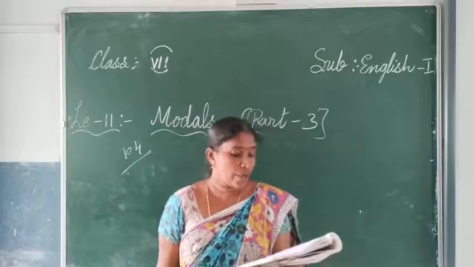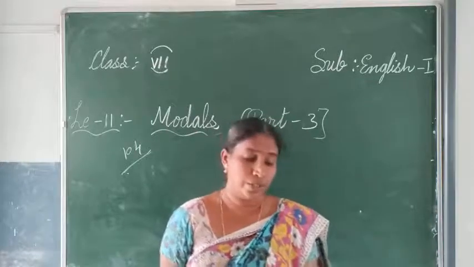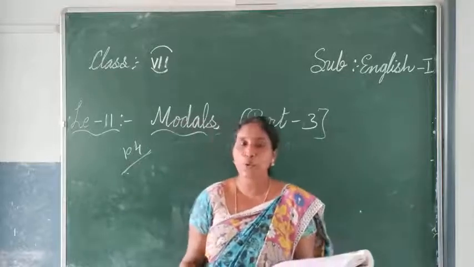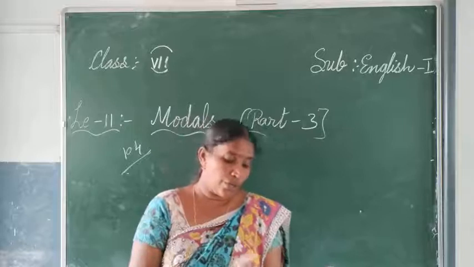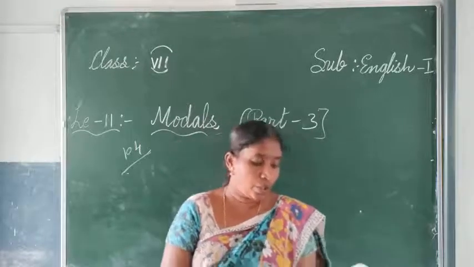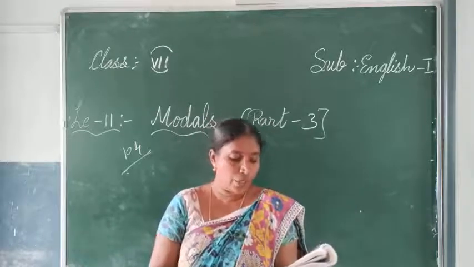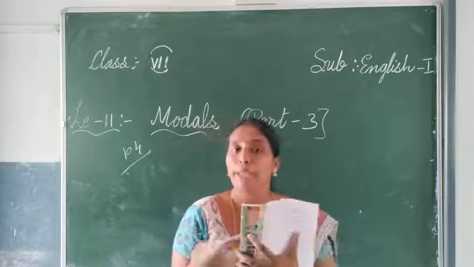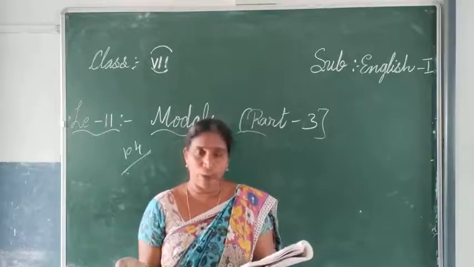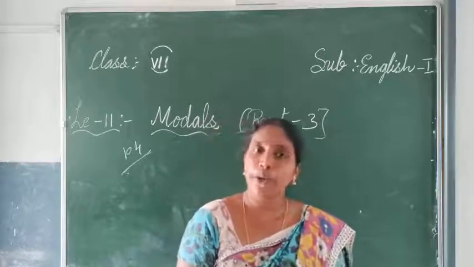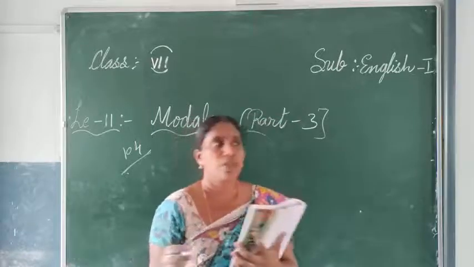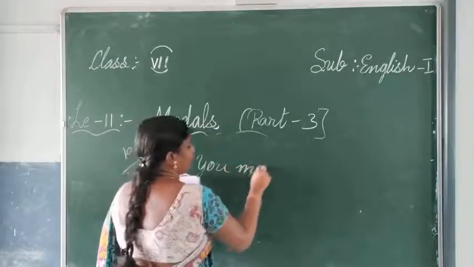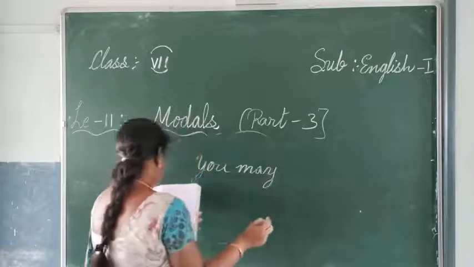Second one, you see. You are not allowed to leave early today. So here, what is it? Formal refusal of permission. You have to refuse the permission. Like that you have to make it. You may not. So what can you write? You may not be allowed to leave early today. Instead of you are not allowed, we can use you may not. So here we are refusing.